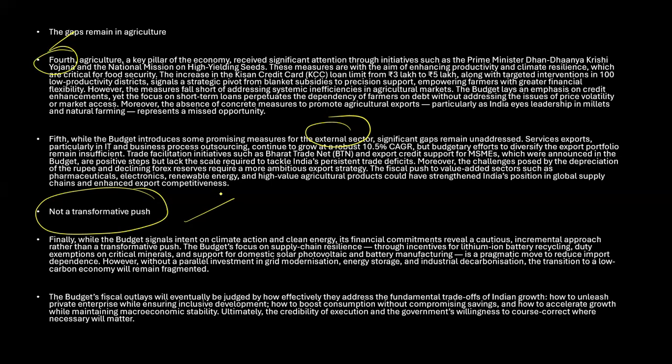I'm not saying that the budget is good or bad. All budgets are going to have some positives and negatives. Anyway, the government is trying to have a proper balance between private enterprise growth and inclusive development. I'm not saying no to it, but we also have to understand that success is only going to depend on effective execution and the government's ability to adjust its policies accordingly.